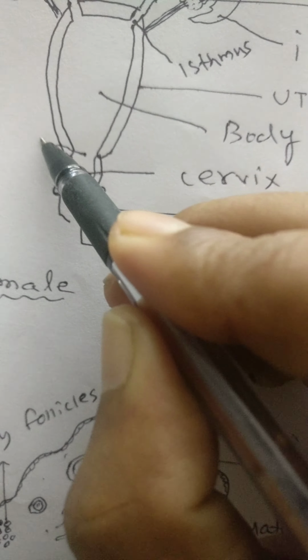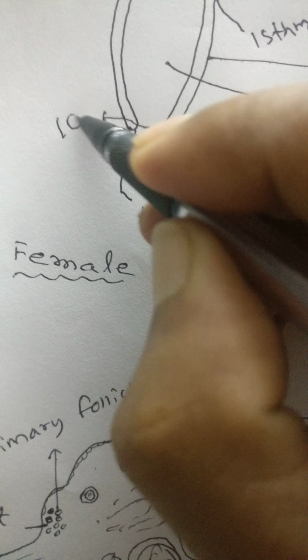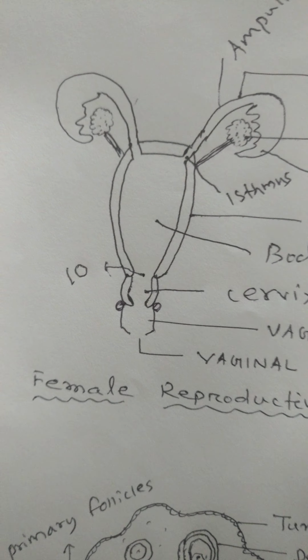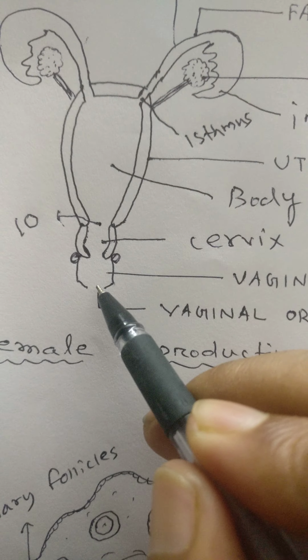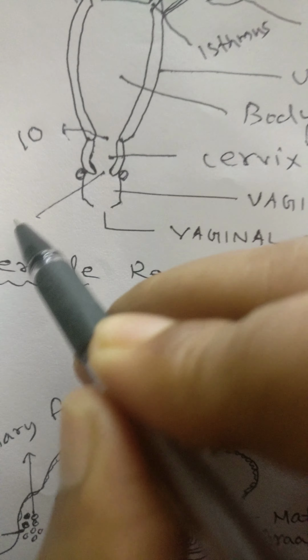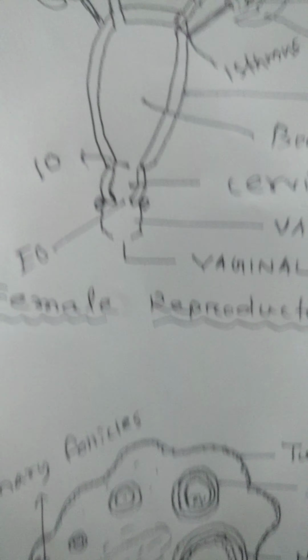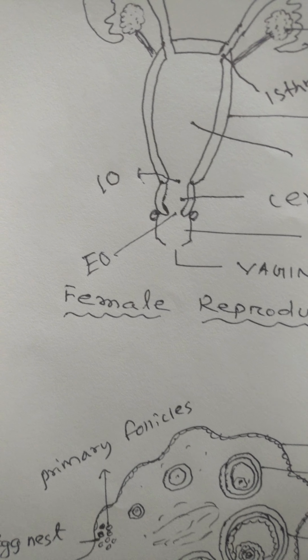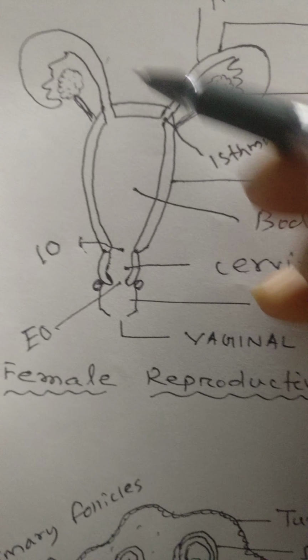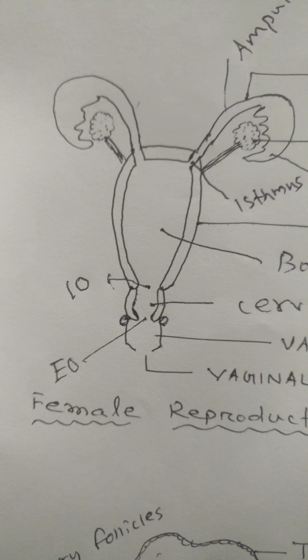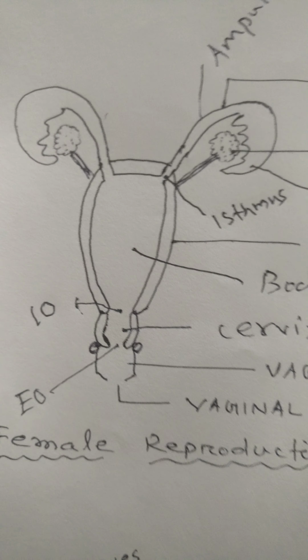This pore is called internal os. And between cervix and vagina you will find another pore called external os. The uterus is about 6 to 7 centimeters in length.